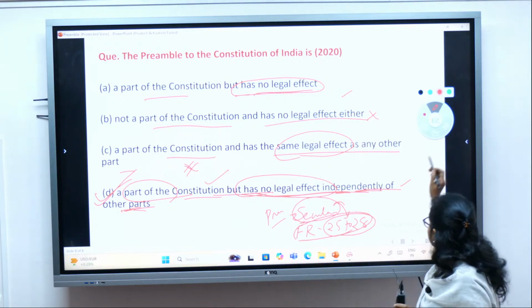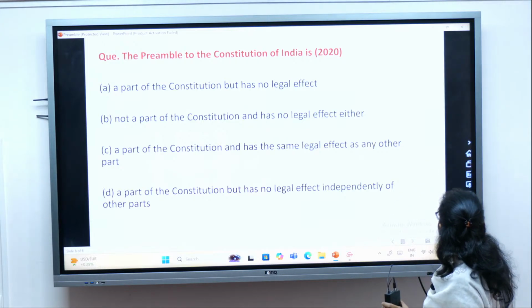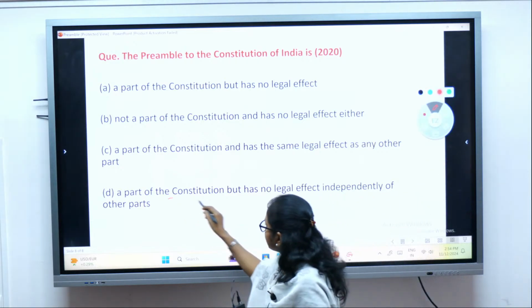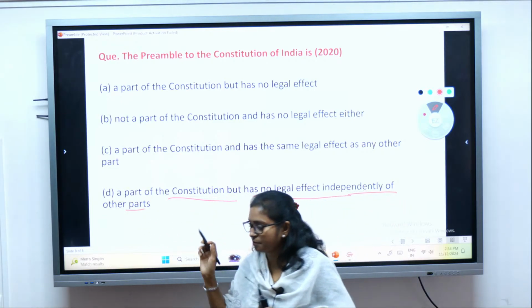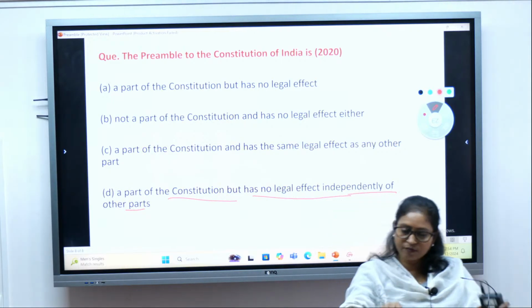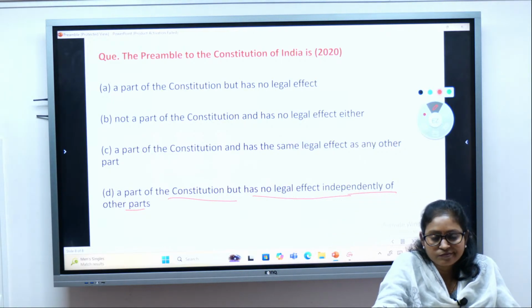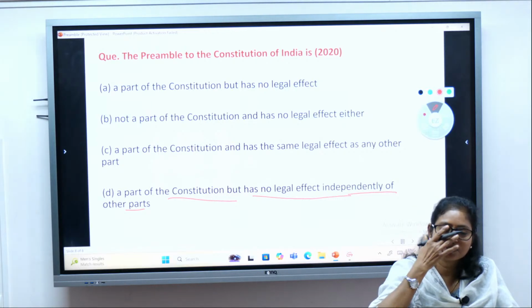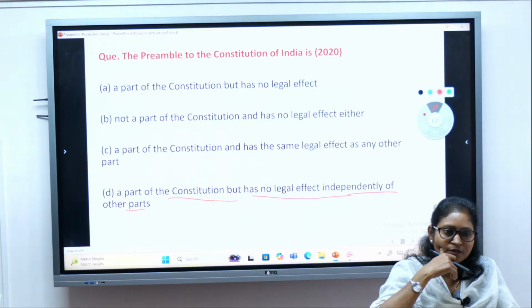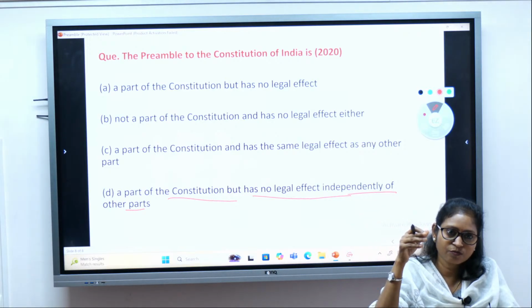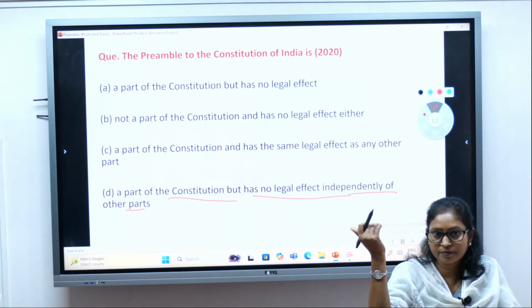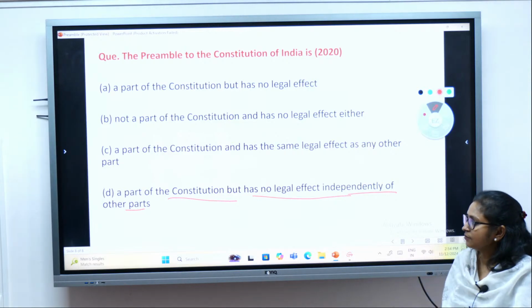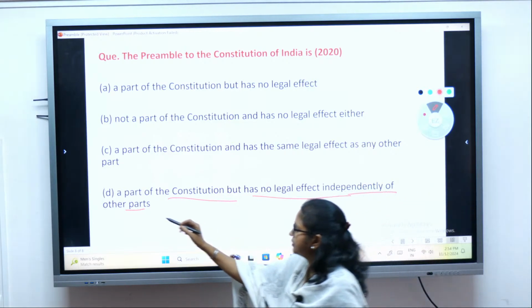It's a part of Constitution but has no legal effect independently of other parts. When combined together, it will have a legal effect. I hope you got clarity, because with this type of question many a time candidates get confused, but you have to apply your mind a little bit more in an analytical manner, right? So the answer is D.